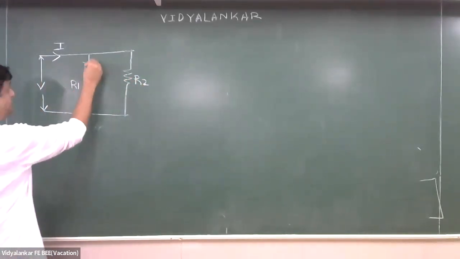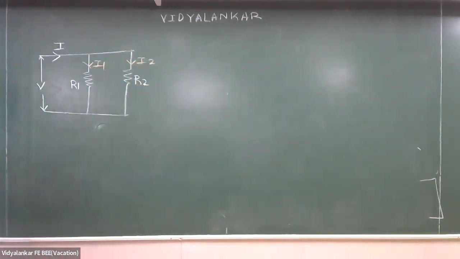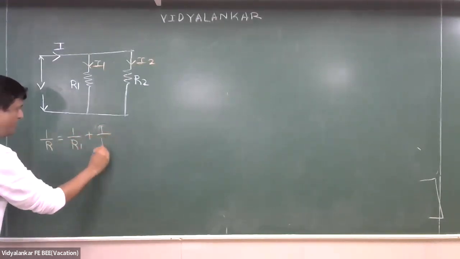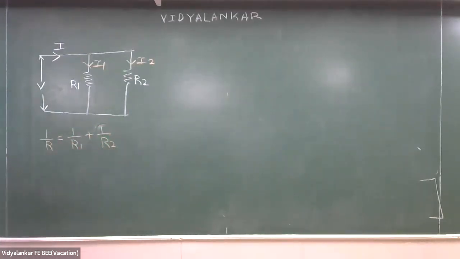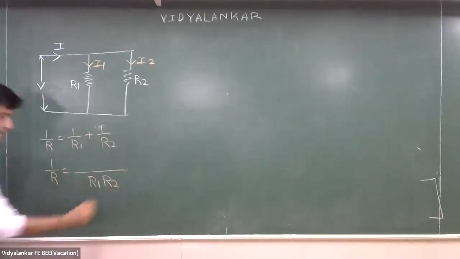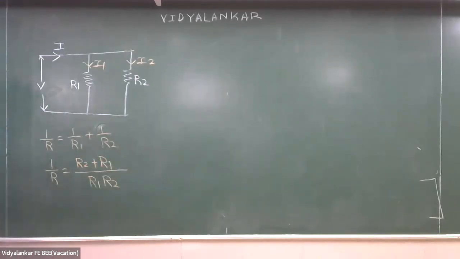Now this is I1 and this is I2. Am I right? Now 1 upon R equal to 1 upon R1 plus 1 upon R2. Am I right? Okay, so 1 upon R equal to, कोई बताएगा what is this? And what is this? R1 plus R2. Very good, very good.